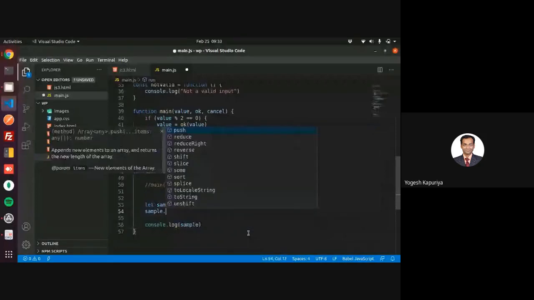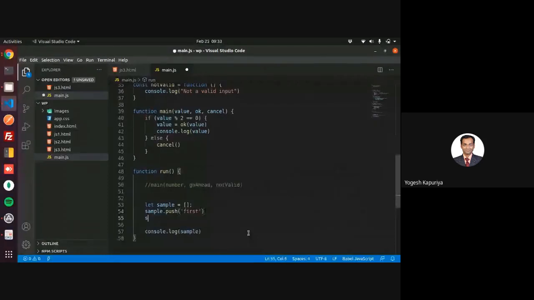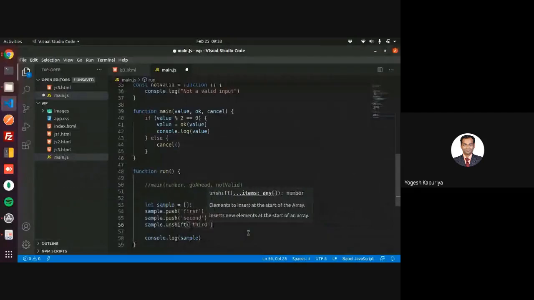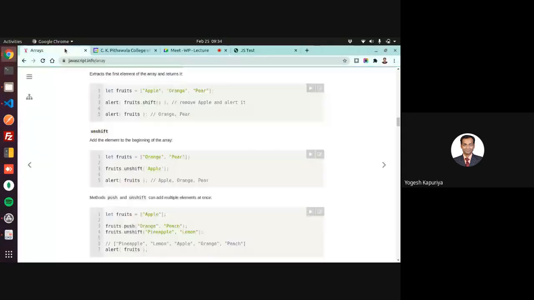So whenever you use push, it will always put that element at the last position. But sometimes you want it at the initial position, then you can use unshift. Right. So insert it first, then second, and then we have used unshift. So that's why it will put this at the first position.